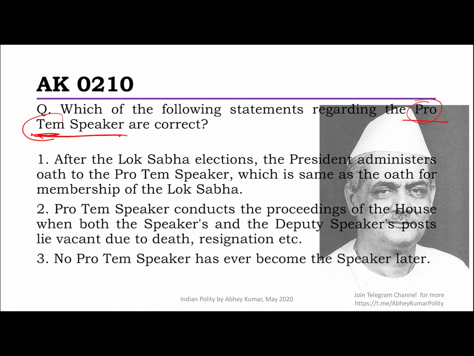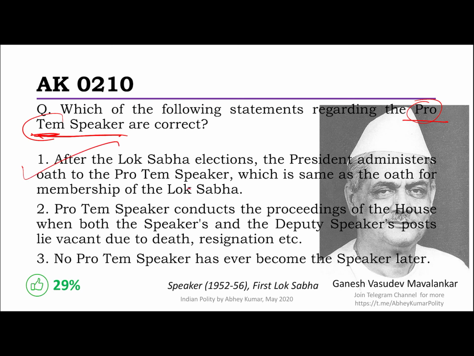There were 3 speaker pro tems appointed during the first Lok Sabha. The first one being the gentleman here who also became the speaker of the first Lok Sabha, the first speaker of Lok Sabha, Ganesh Mavlankar. With that basic understanding, let's read. After the Lok Sabha elections, the President administers oath to the pro tem speaker, which is same as the oath of membership of the Lok Sabha. Absolutely correct. There is no separate oath for this pro tem speaker or any speaker. They take oath just as a member.